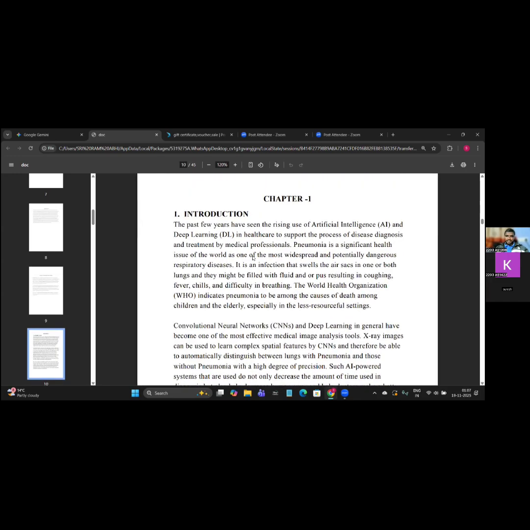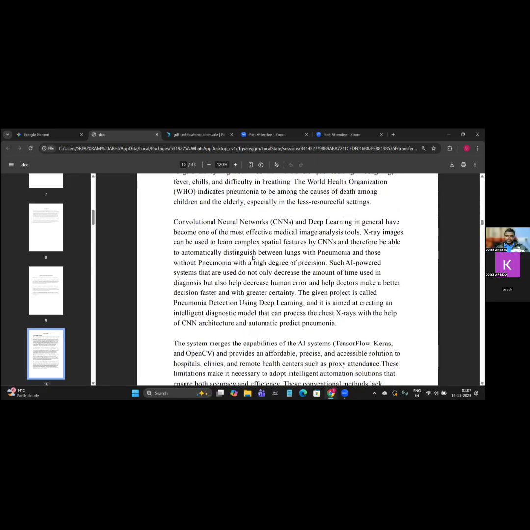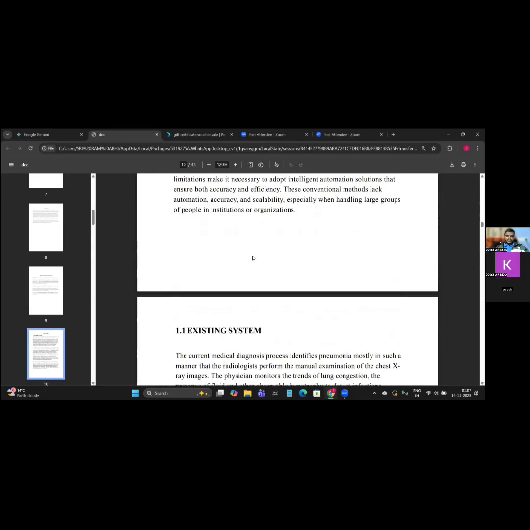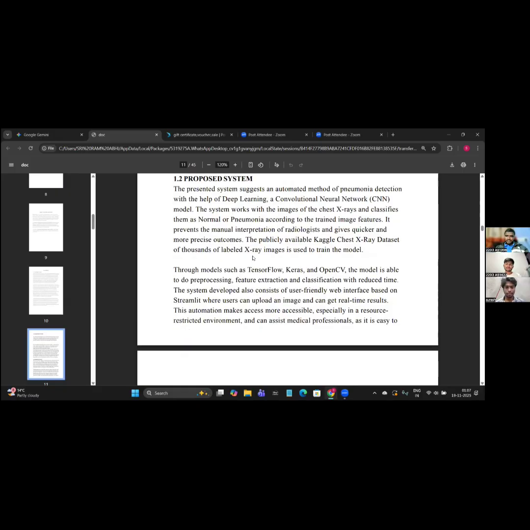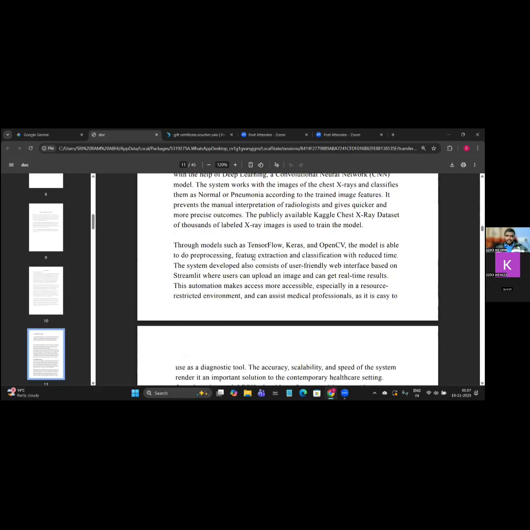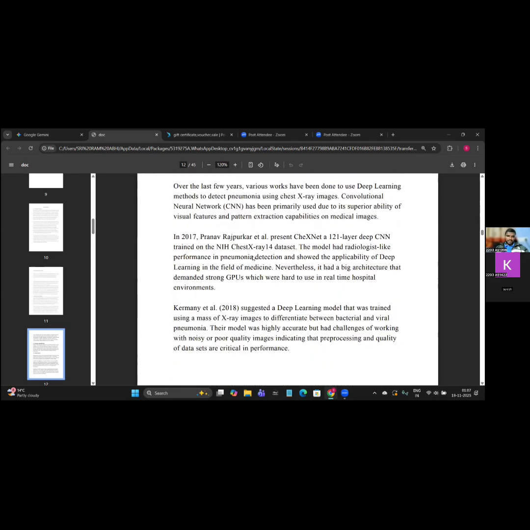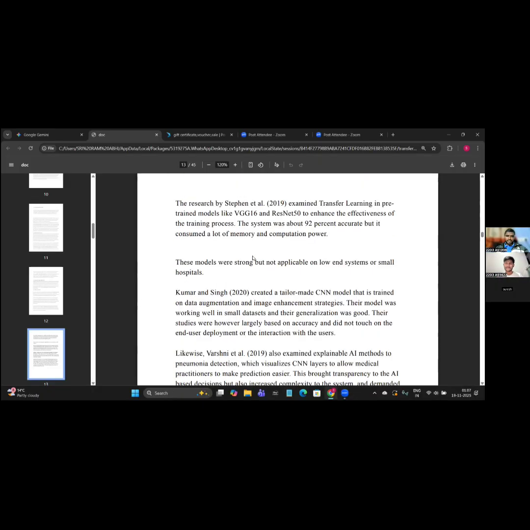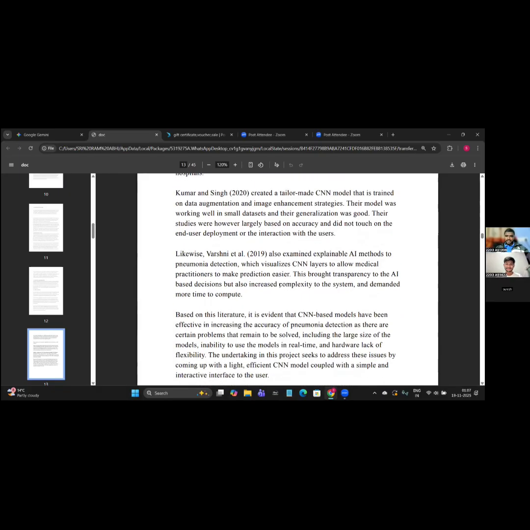And coming to the basic introduction, using artificial intelligence and deep learning, how pneumonia is being detected nowadays, and by the comparison of past and present, how the AI-powered detection is generated. Here we have shown it, and through this chest X-ray, how the data set is loaded and how the images are shown. And this is the basic history of how pneumonia was detected in the past and what the benefits and disadvantages of that are.